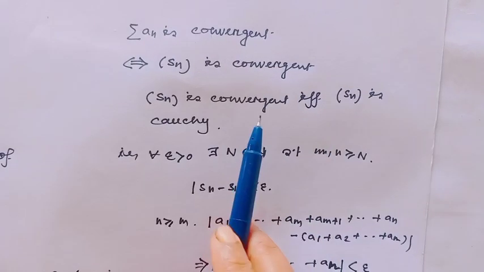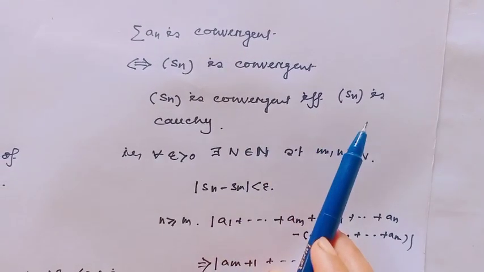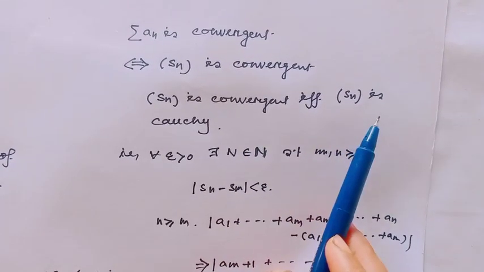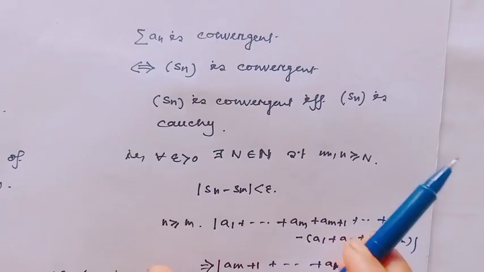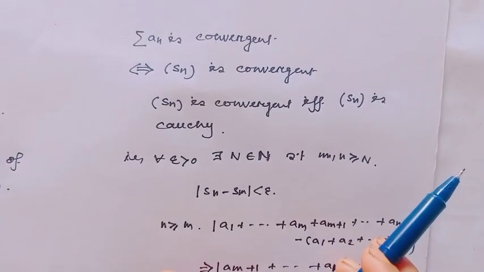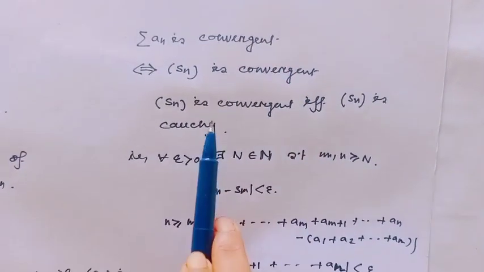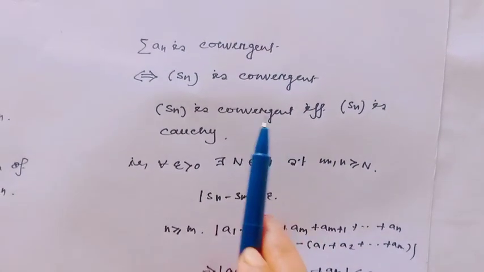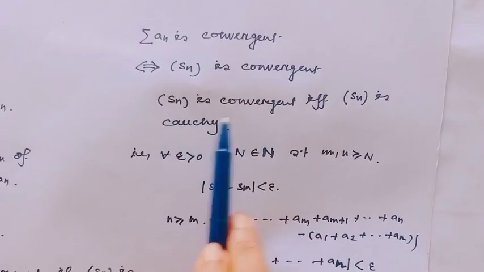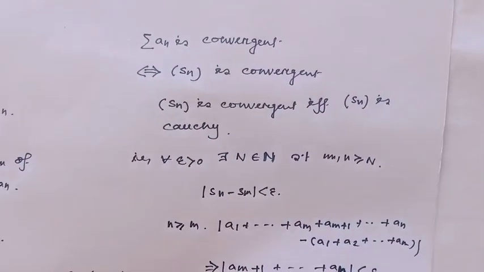And all of us know a convergent sequence is always Cauchy. That means if the series is convergent, then the partial sum of the sequence is convergent and this partial sum is Cauchy.